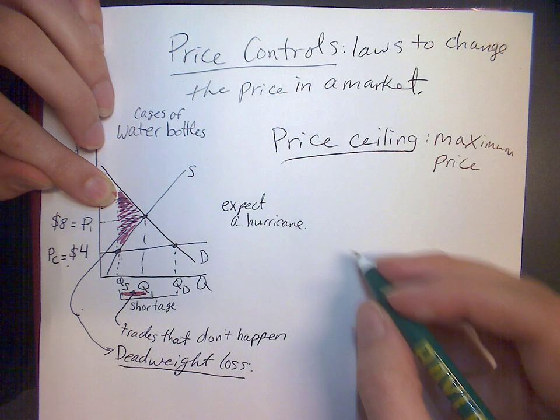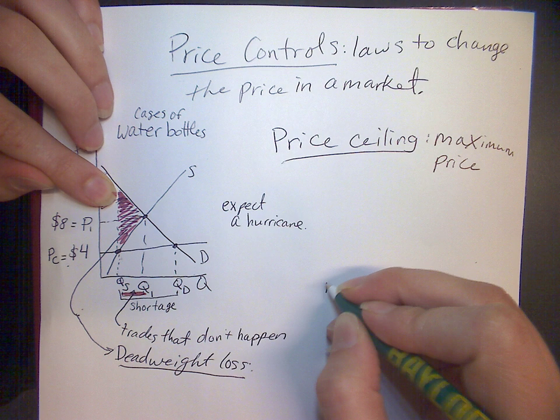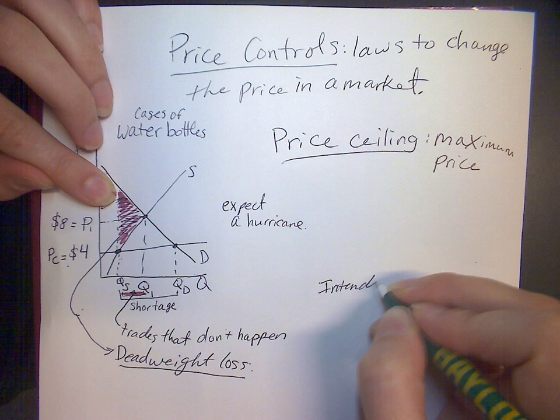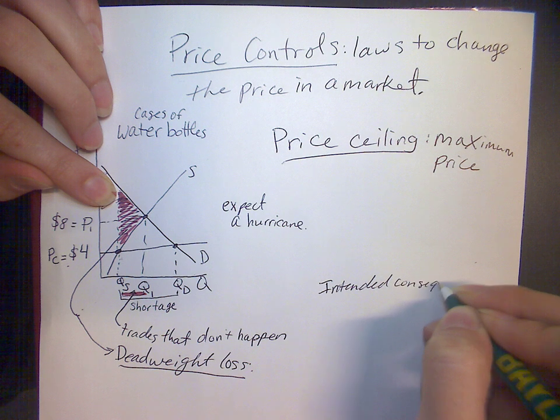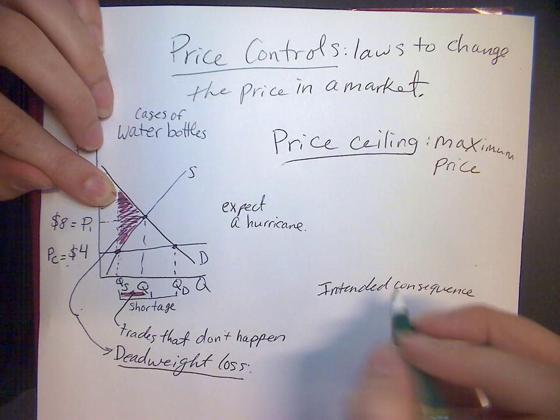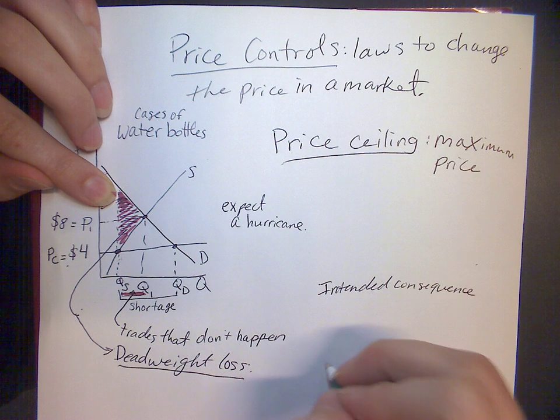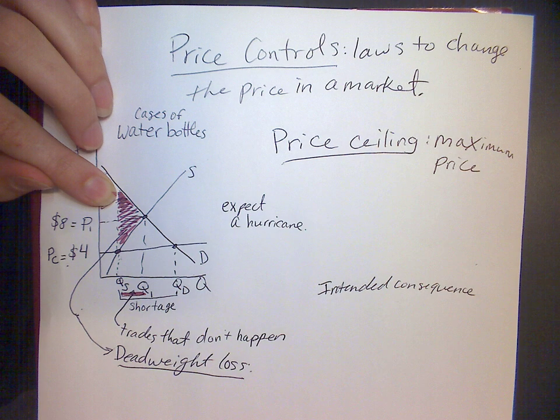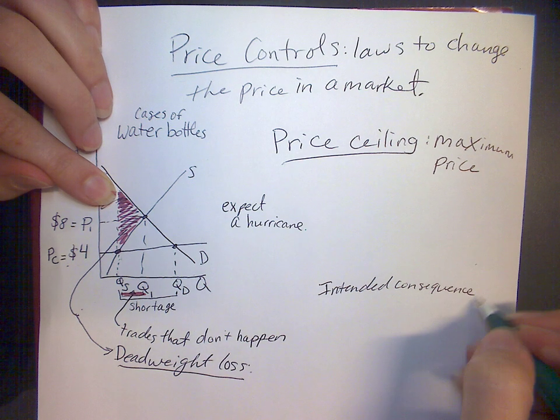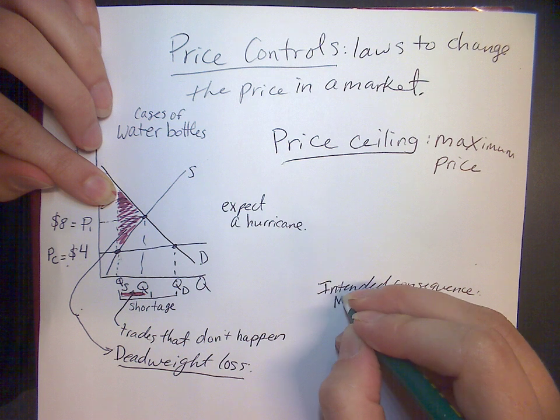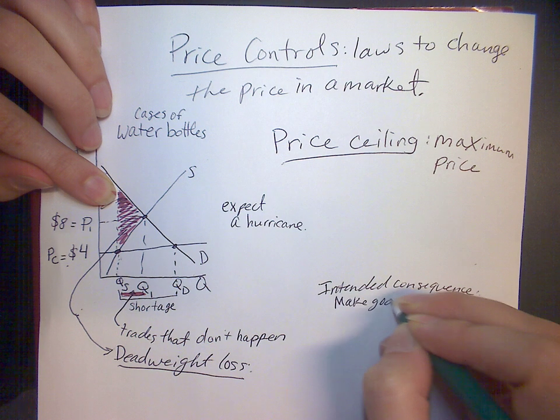All right, so then let's think about the consequences. We're going to look at the intended consequence, and we're also going to look at actual consequences. So the intended consequence: what was the purpose of this law? Why would a place have a law that makes it illegal for companies to raise the prices during a disaster? Yeah, okay, it's to make goods more accessible.